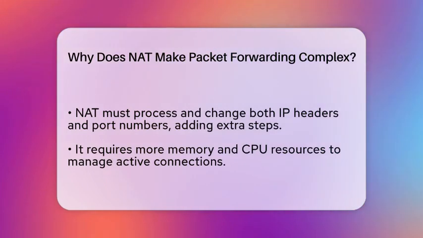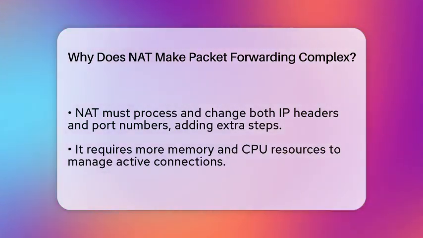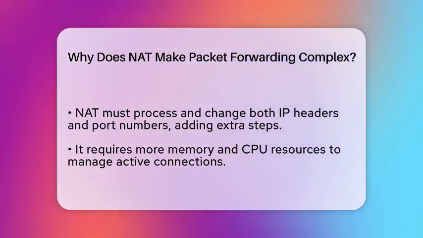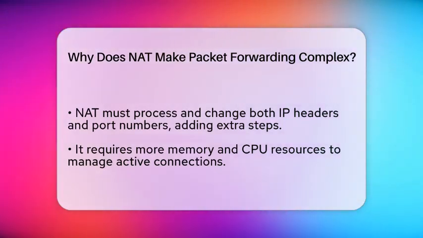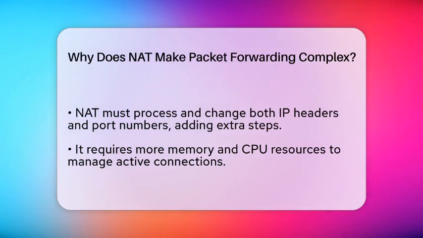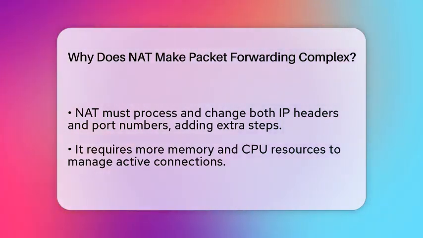NAT also makes routing trickier. Normally, routers just look at the IP addresses to decide where to send data. But with NAT, the original source IP address is hidden or changed. This can cause problems for certain protocols that rely on knowing the real IP address inside the data. Some protocols might not work well because they embed IP addresses in the data payload, and NAT doesn't change those inside the message.